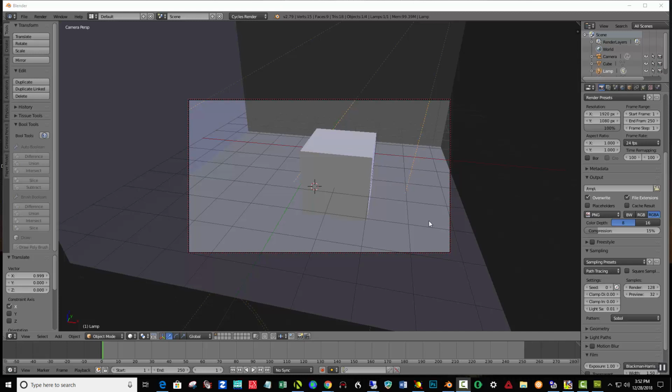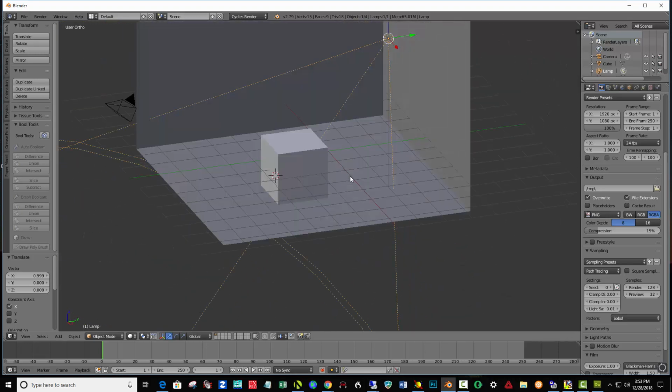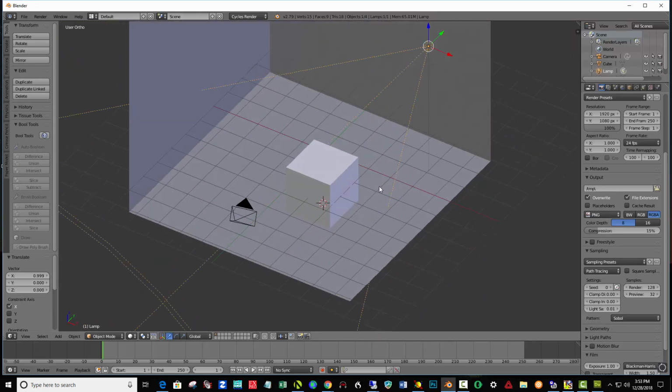When we left off, we were looking through the camera view, and we get to the camera view by hitting number 0 on your numpad. And to get out of this view, I also hit, let me click on here, number 0 to get out of that same view. Okay.